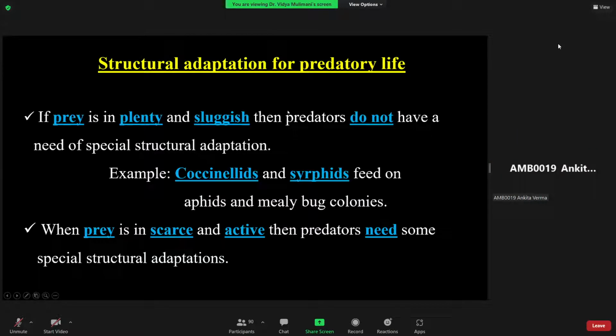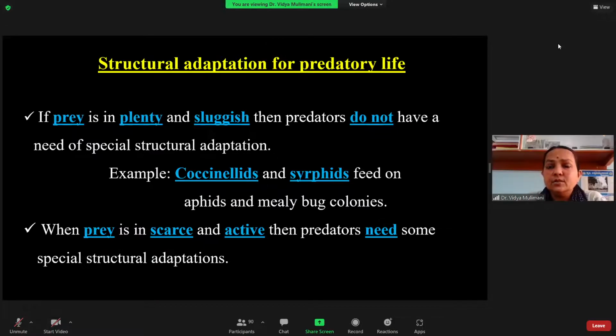Suckers, hooks, spines, etc. for just blood sucking and all. And the absence of some of the systems, which are not necessary here. I'm just talking about the structure. Structures like it may be a wing's morphological character, what they are developing for the predatory life.